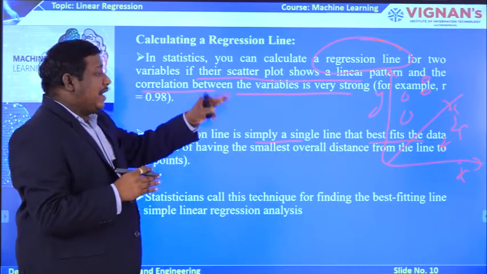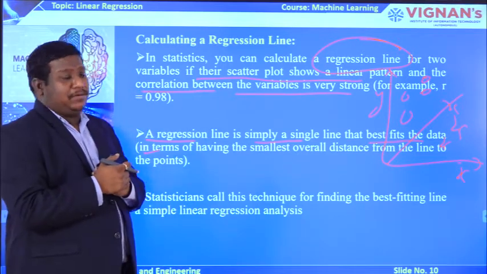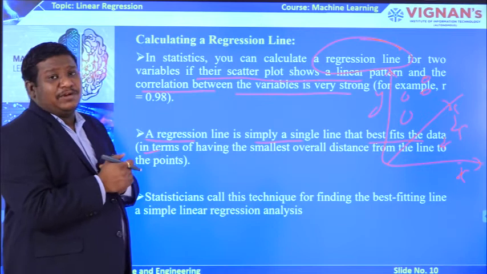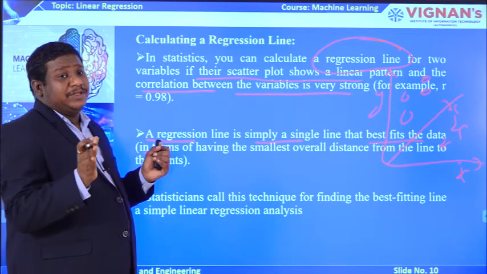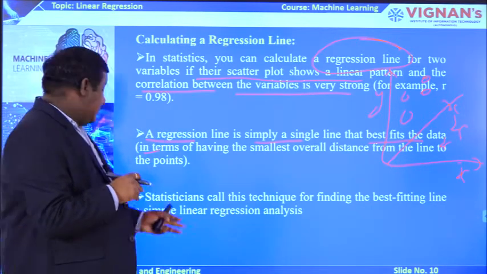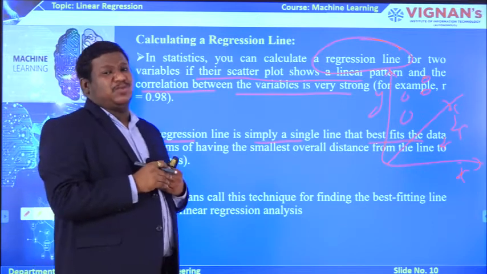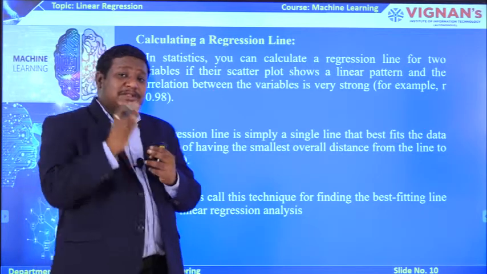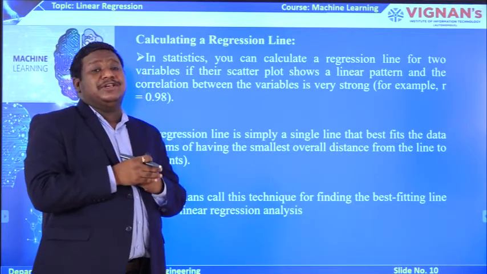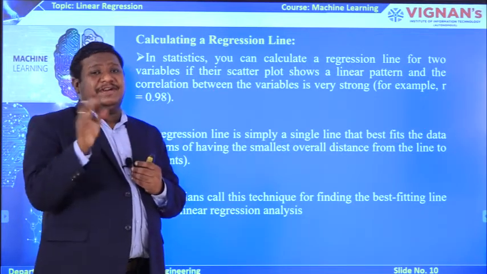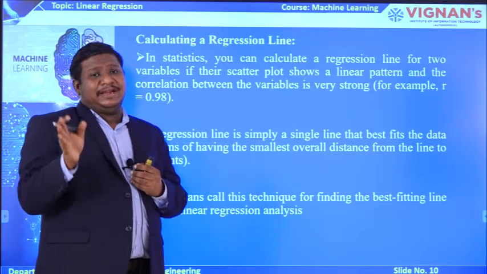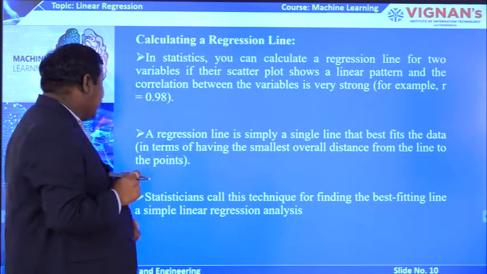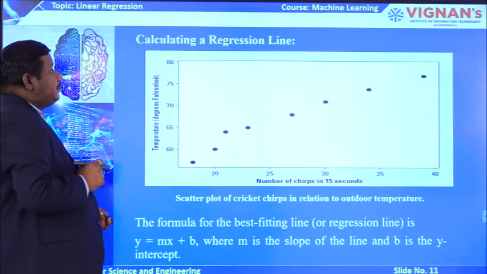So, generally in statistics, whenever you are drawing a curve or regression line to classify the data, they call this entire process a simple linear regression analysis model.